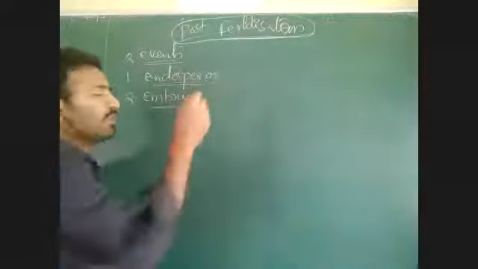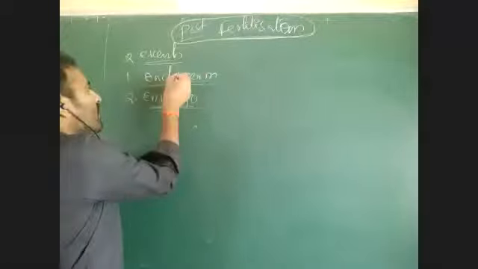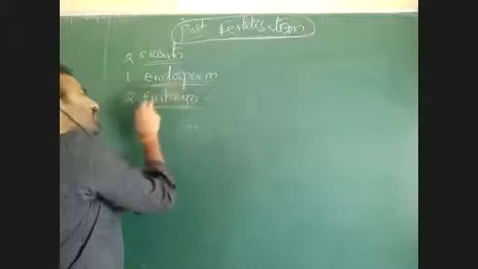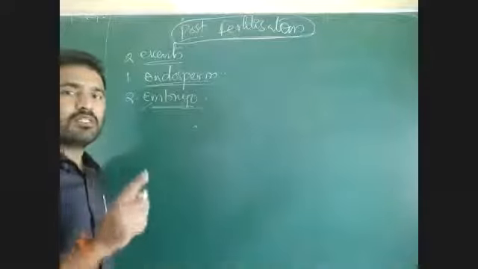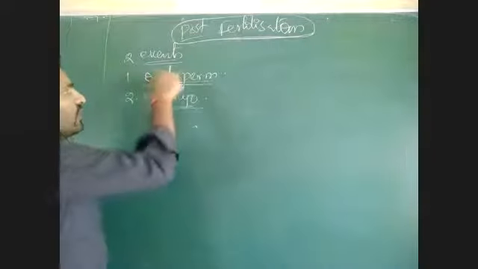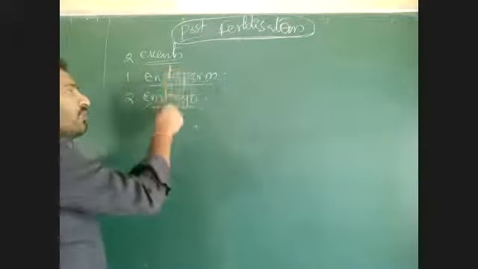Why? Before going to that reason, first the endosperm formation takes place, then embryogenesis takes place. Embryogenesis will not take place at first. Always the endosperm is formed first, then the embryo will form.